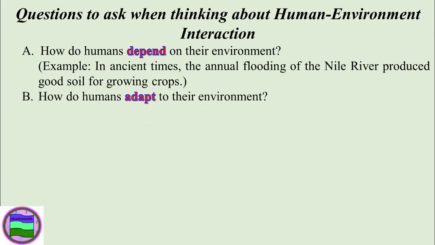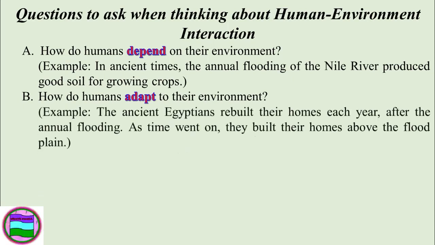And the second one is how do humans adapt to their environment? So there are different types of environmental conditions. There is a good environment and there is a bad or harsh environment. If there is a harsh environmental condition, then there should be some adaptation mechanism. So how do humans adapt to their environment? The ancient Egyptians rebuilt their homes each year after the annual flooding. As time went on, they built their homes above the flood plains. So you see, they have their own adaptation skills to survive the harsh environment.